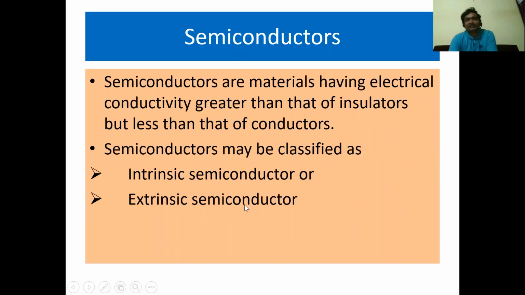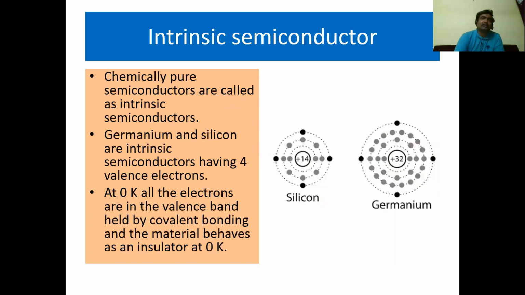Now let us see the basic definition of a semiconductor. Semiconductors are materials having electrical conductivity greater than that of insulators but less than that of conductors. So their electrical conductivity falls between conductors and insulators. Semiconductors may be classified as intrinsic semiconductors and extrinsic semiconductors. Now let me explain what intrinsic and extrinsic semiconductors are.